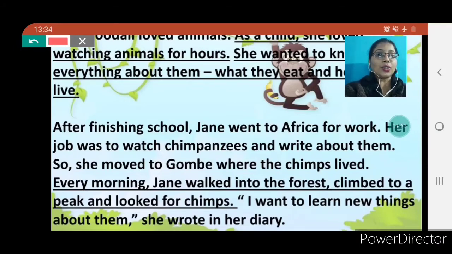Okay, children? So here we are going to underline, every morning Jane walked into the forest, climbed to a peak and looked for chimps. And next is, I want to learn new things about them. Please underline this also, children. Okay? So moving towards our next page, let's see.